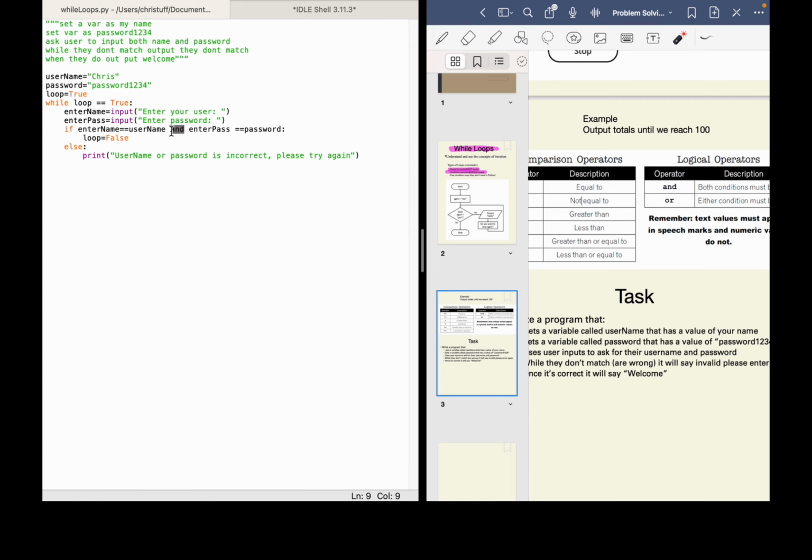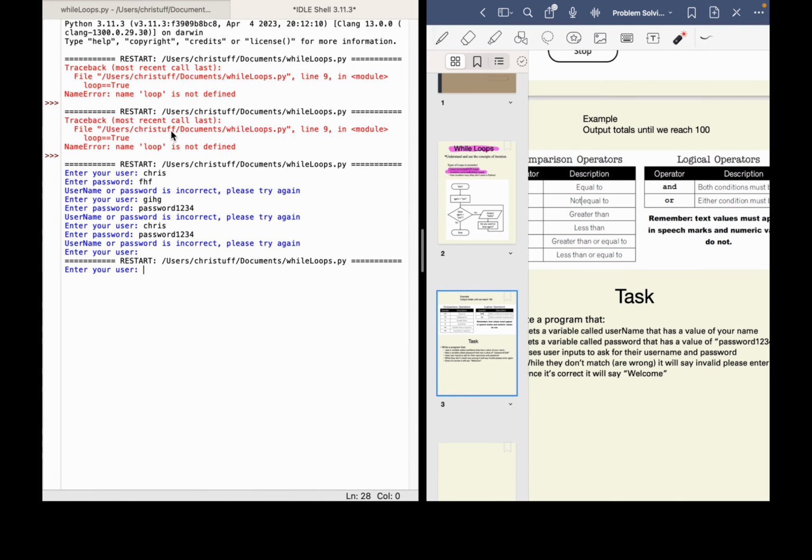Let's see. Let's change this to O, and let's try that again. Enter username. Oh, wrong one. Chris, and then we enter the password wrong. You can see that doesn't work. Then we'll do it the other way around. We'll enter my name wrong, but we'll put the password right. Password 1234. You can see, oh, and it's ended there.